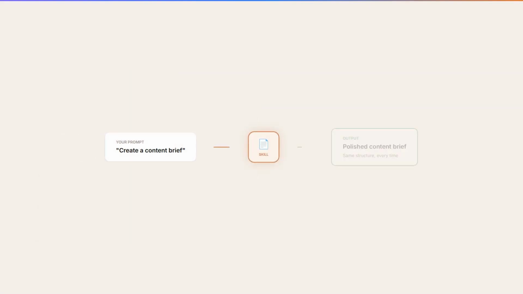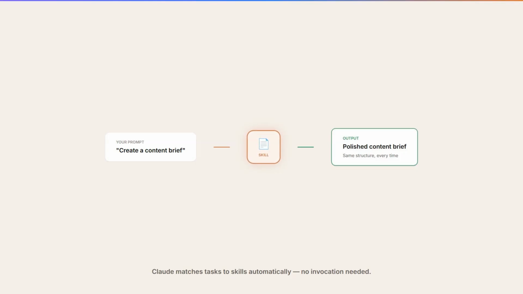And the key idea: you never tell Claude which skill to use. It matches the task to the right skill on its own. You type create a content brief, and if you have a content brief skill installed, Claude finds it and follows it automatically.